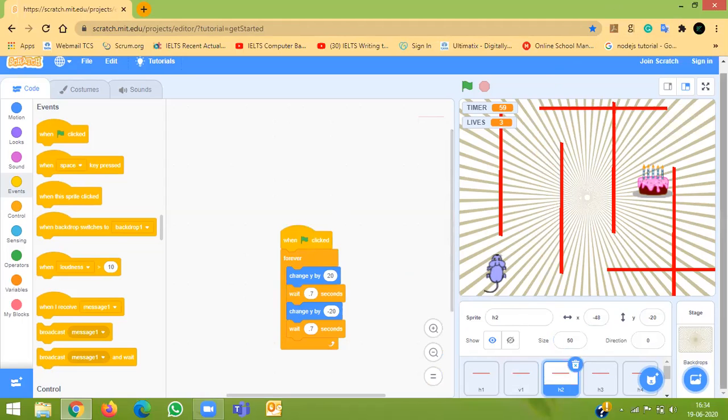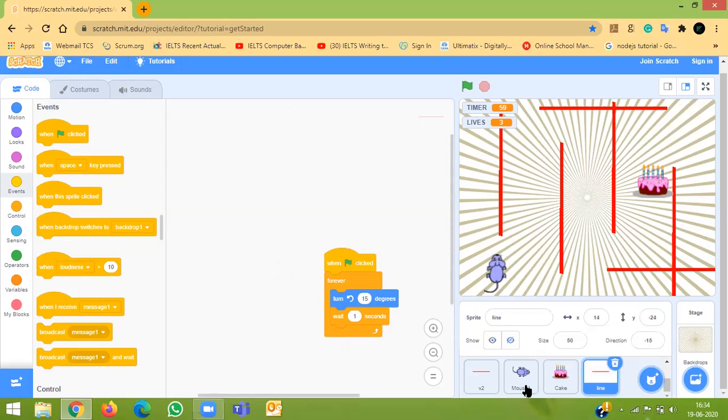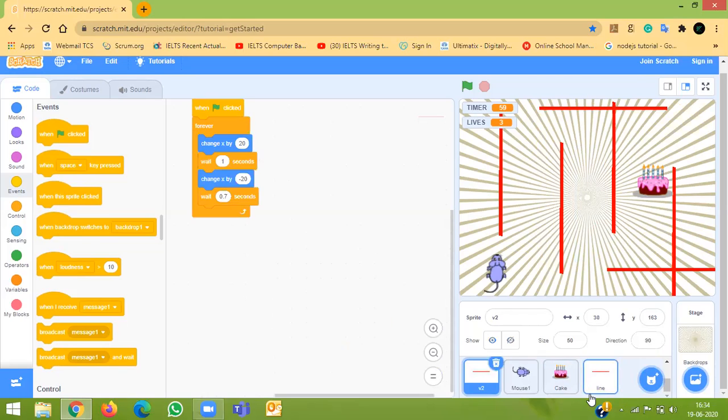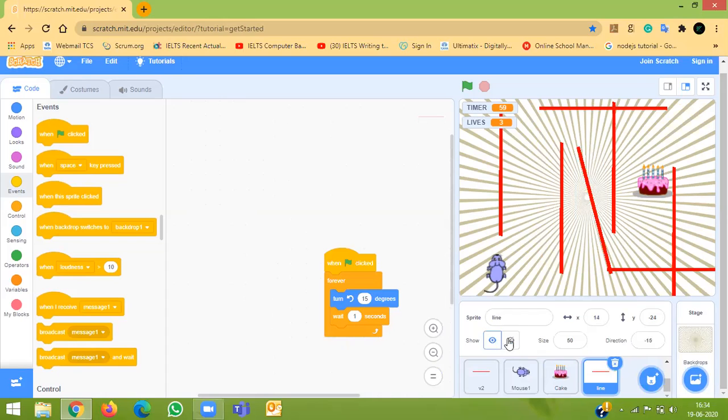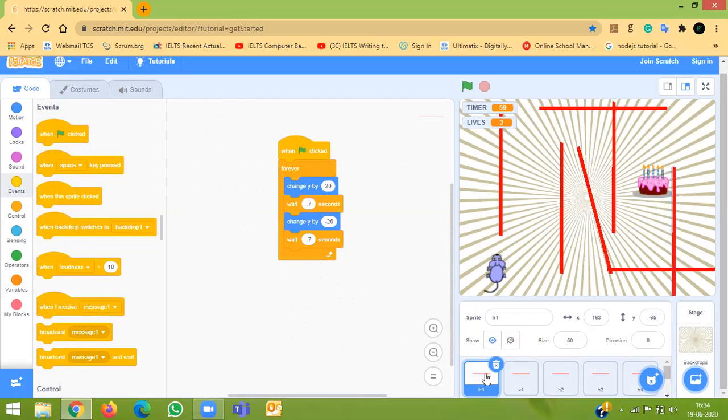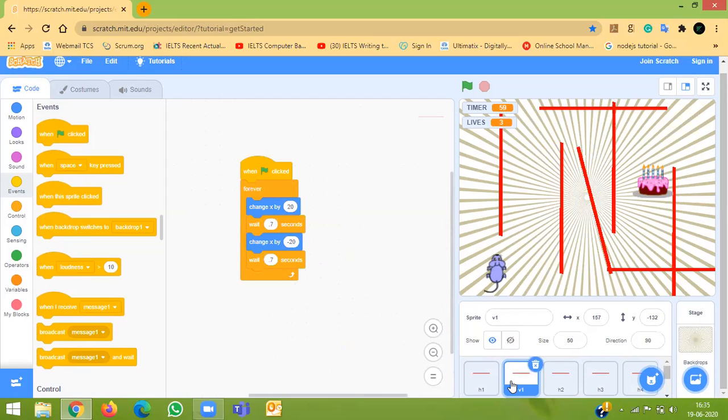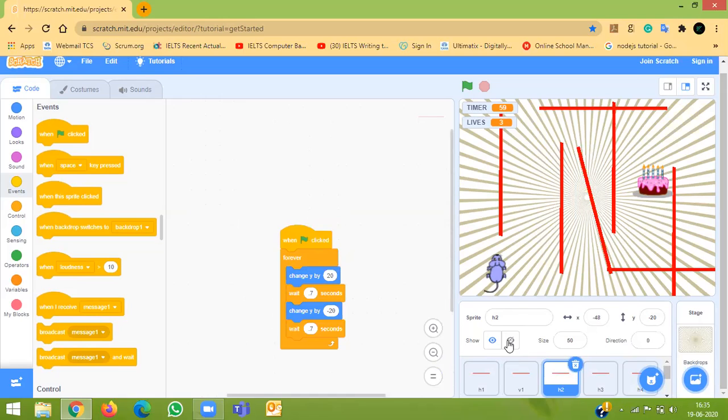You just hide. I'll just place them. Rest you do. I want one rotating line, one standing line, and two sleeping lines. So hide the rest of them. This is which line? Horizontal. One standing. One sleeping. One standing, one sleeping, and one rotating. One standing, two sleeping, and one rotating. Acha, two sleeping.